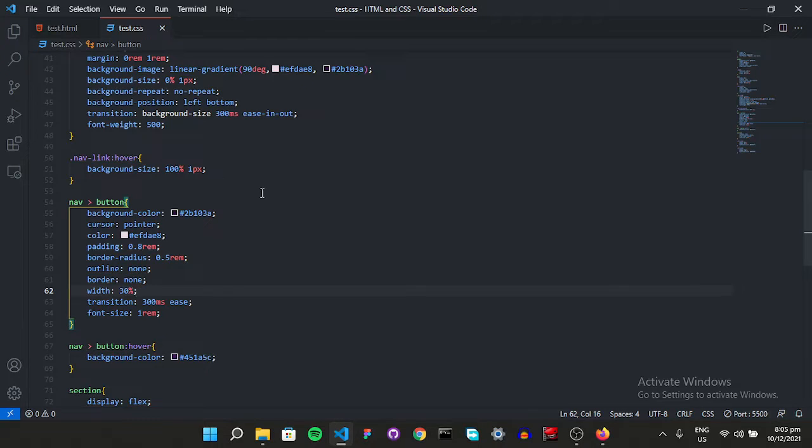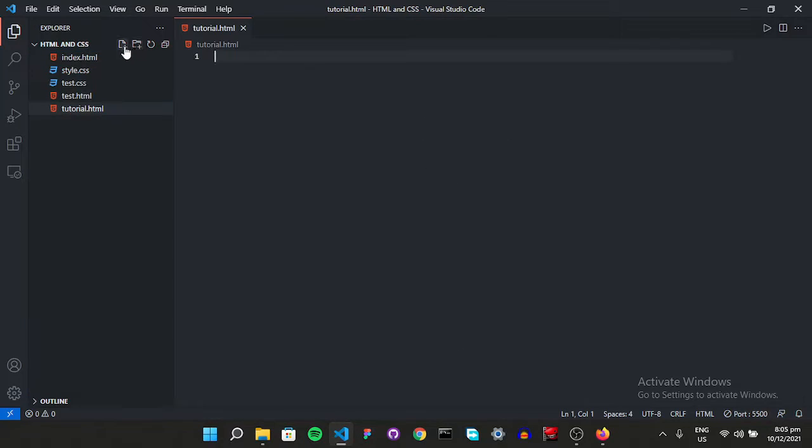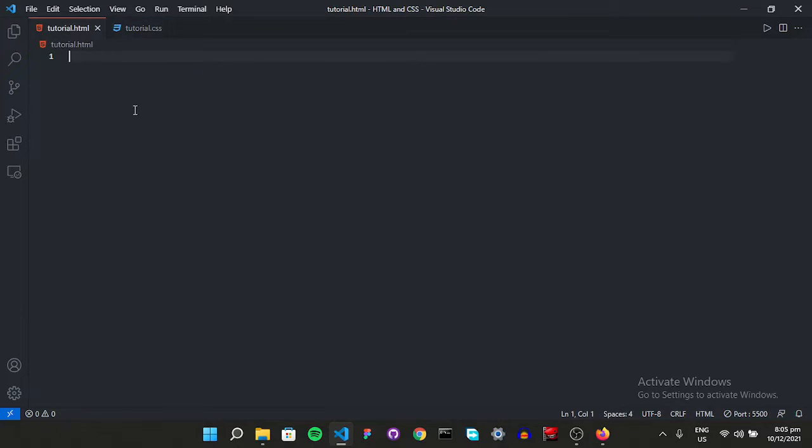Great. So this is going to be our code, which obviously we're going to remove. Go to a folder, make another one, tutorial.html, and also CSS, tutorial.css. So first of all, we are going to generate a boilerplate for our code.